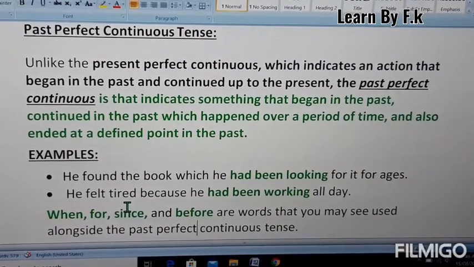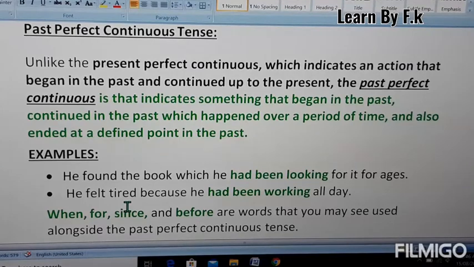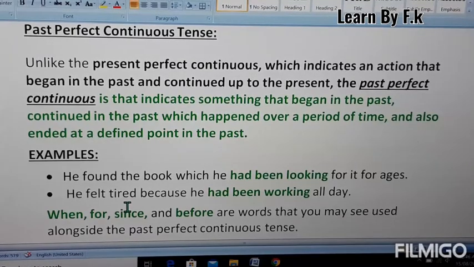The present perfect continuous tense indicates an action that began in the past and continued up to the present. It means the present perfect continuous tense and the past perfect continuous tense are different things.